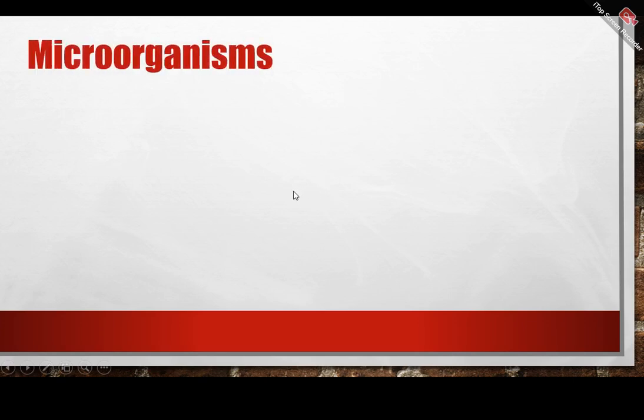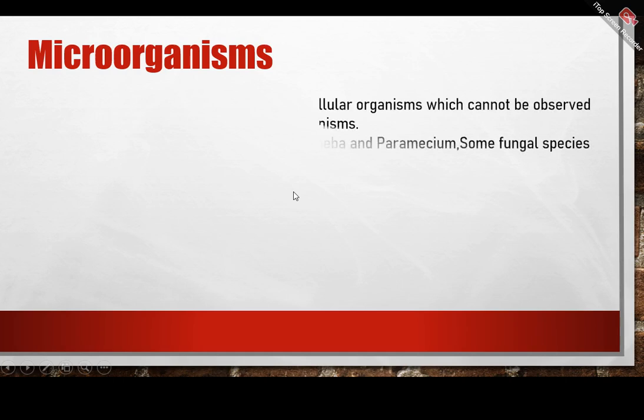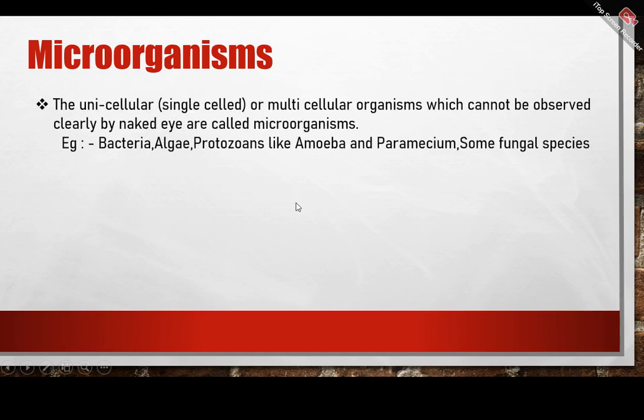The first subtopic is microorganisms. What is the meaning of microorganisms? They are unicellular, but what do you mean by unicellular? Single-celled or multicellular organisms which cannot be observed clearly by the naked eye. Naked eye means our eye. Normally with our eye, we cannot observe microorganisms.